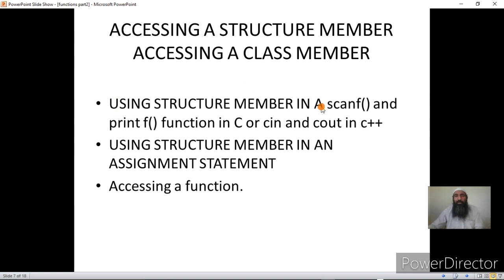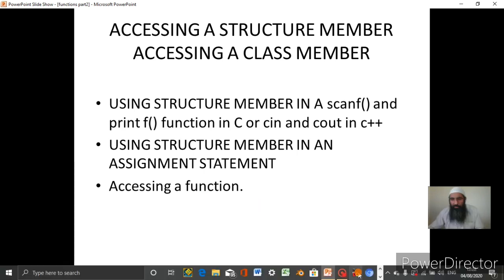Using a structure member in a scanf and a printf function in C, or cin and cout in C++, is accessing that member. Using a structure member in an assignment statement is again accessing the member, because whatever is on the LHS of the assignment statement we are writing onto, and whatever is on the RHS we are reading from. And accessing a function means calling a function. Let us see this.